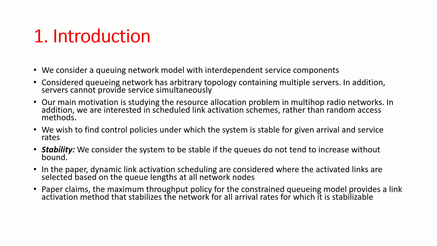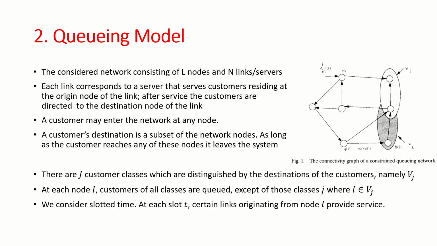Let's define what the stability is. We consider the system to be stable if the queues do not tend to increase without bound. In the paper, dynamic link activation scheduling is considered, where the activated links are selected based on the queue lengths at all network nodes. The paper claims the maximum throughput policy for the constrained queuing model provides a link activation method that stabilizes the network for all arrival rates for which it is stabilizable.